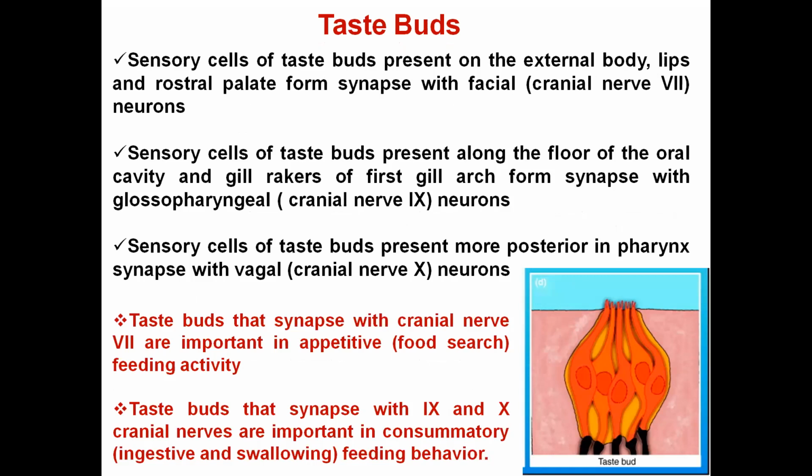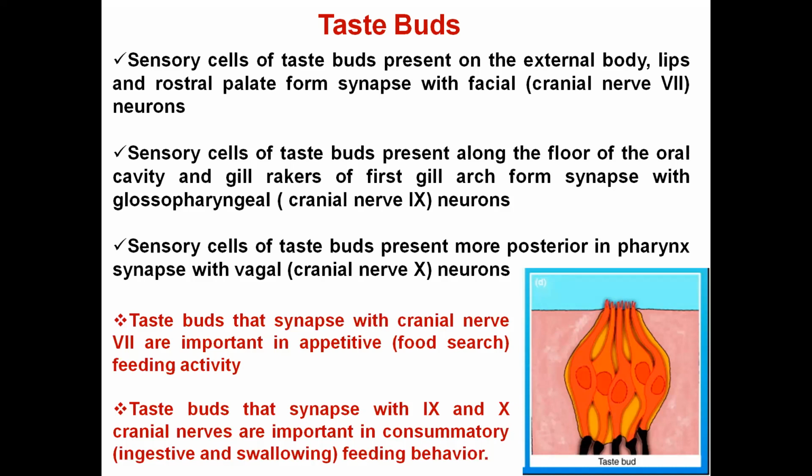And the taste buds of the oral cavity, or which are present on the gill rakers of the first gill arch, they have the connection with the cranial nerve 9. And the taste buds which are present on the most posterior part in the pharynx, मतलब गर्दन के आसपास जो है, they are actually linked with the cranial nerve 10.